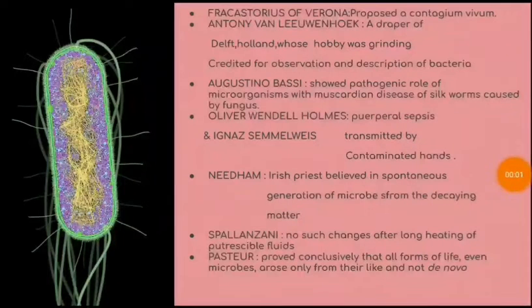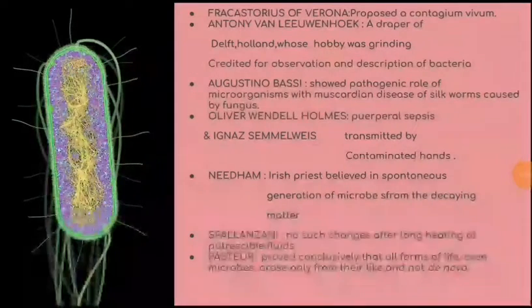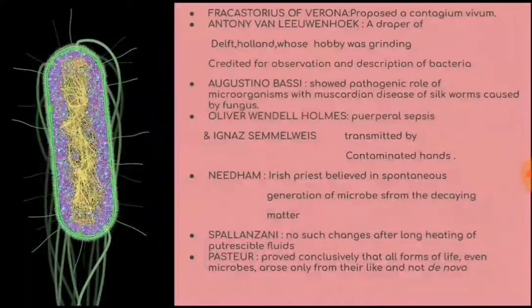Here, we have Fracastoro of Verona, a scientist from Verona who proposed the term contagium vivum, that is, the living organisms which cause infectious diseases. Moving on, we have Antony van Leeuwenhoek, the famous scientist who made a major contribution in forming the microscope.